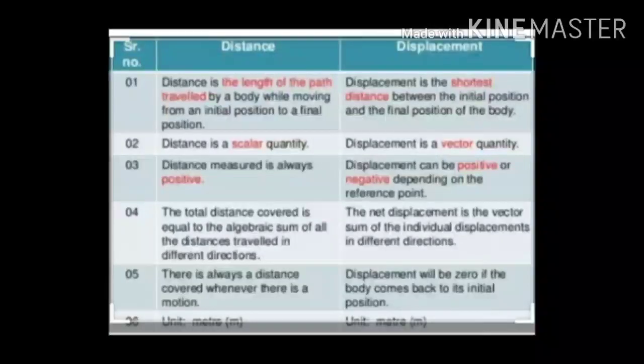Distance measured is always positive, while displacement can be positive or negative. The total distance covered is equal to the algebraic sum of all the distances traveled in different directions. The net displacement is a vector sum of the individual displacements in different directions. There is always a distance covered when there is a motion. Displacement will be 0 if the body comes back to its initial position. The SI unit of distance and displacement is meter.